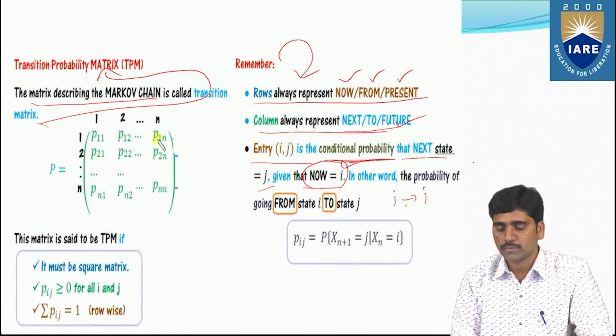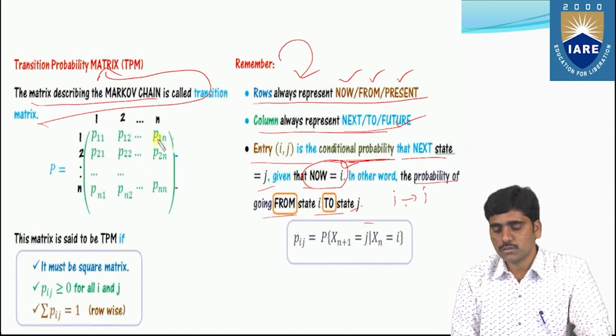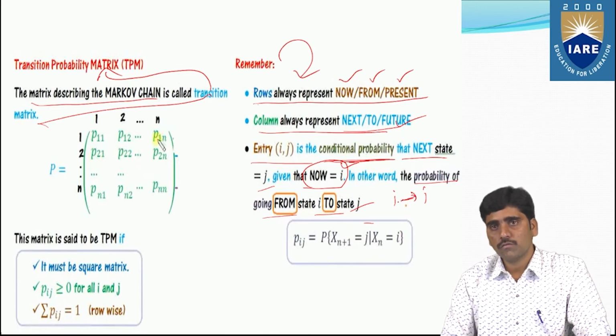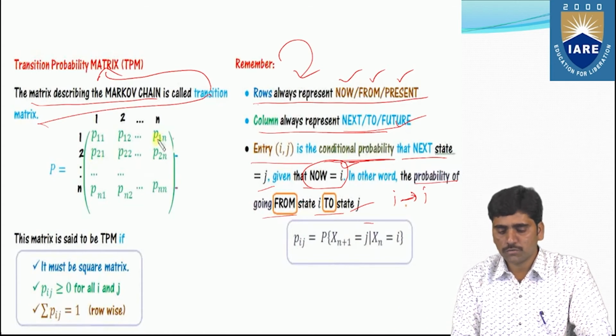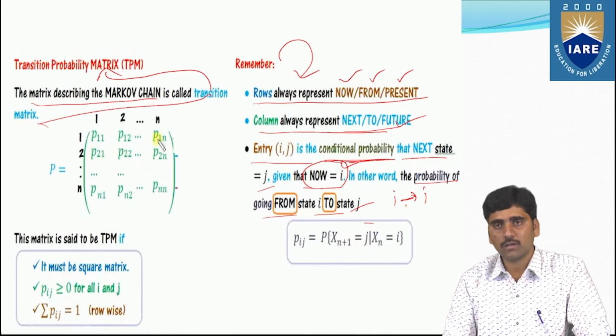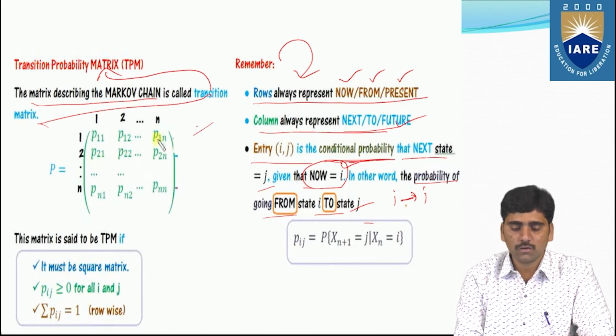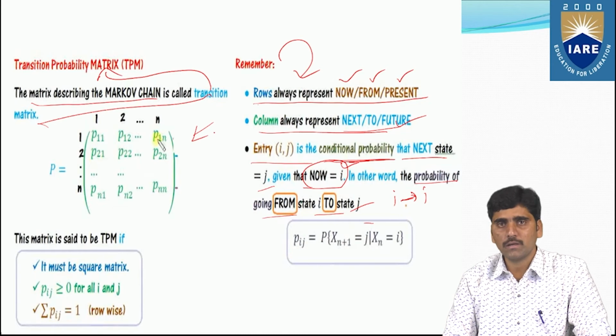In other words, it is the probability of going from state i to state j, from this state to the next state. We have to remember all these points while constructing the transition probability matrix.